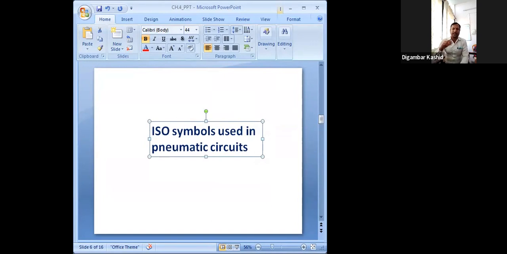If you see the circuit diagrams and the animation, some colorful symbols are used. Whether you use color or not does not matter, the function and purpose of each symbol is the same.